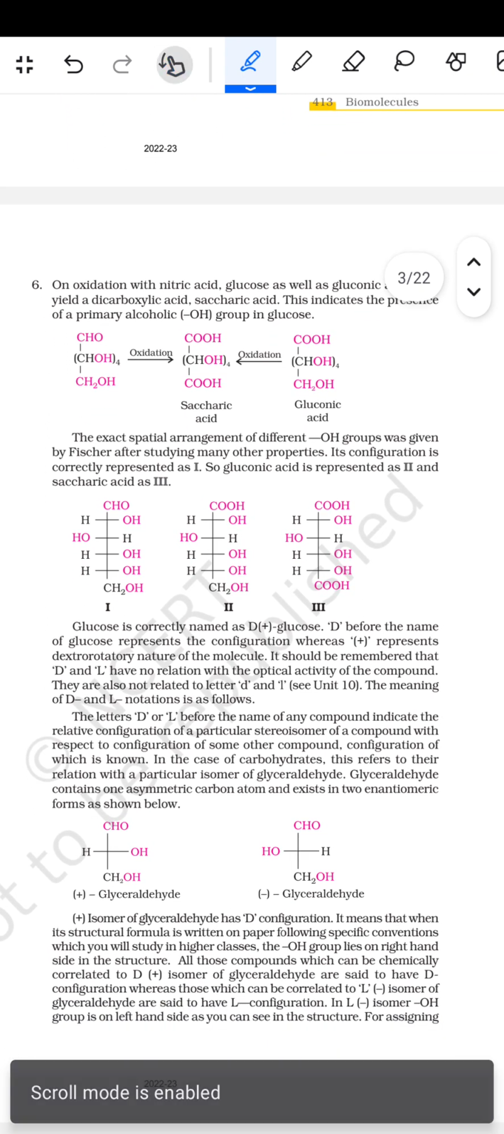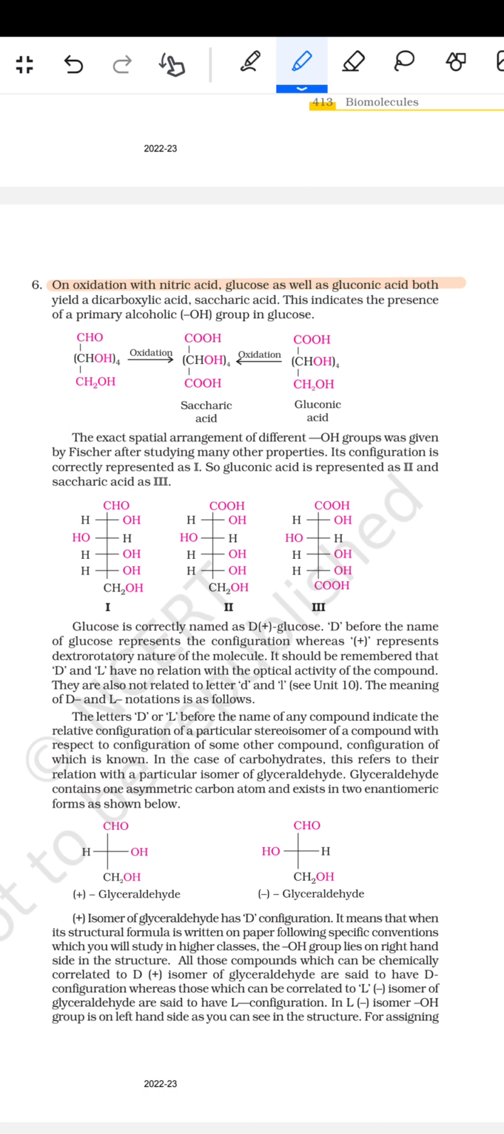इसके बाद आता है कि on oxidation with nitric acid, glucose as well as gluconic acid both yield a dicarboxylic acid, saccharic acid. This indicates the presence of a primary alcoholic group in glucose. जैसे ऑक्सीडेशन किए तो सैकरिक एसिड बन गया, फिर ग्लूकोनिक एसिड का ऑक्सीडेशन किए तो भी सैकरिक एसिड बन जाएगा.